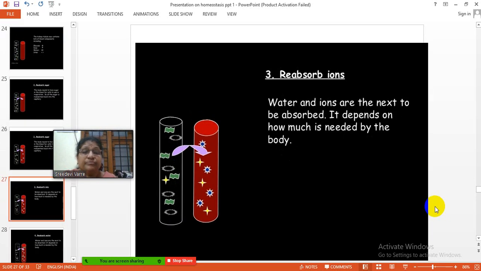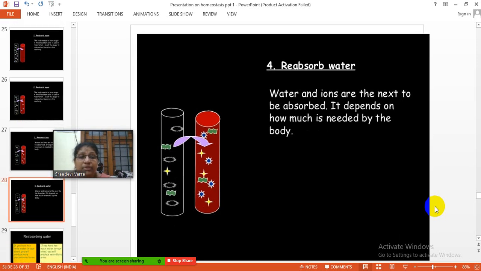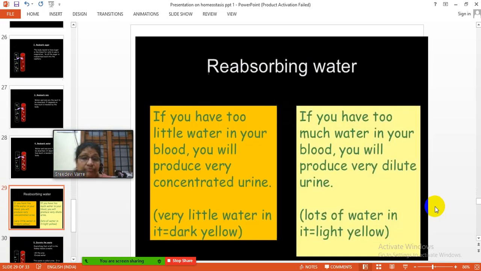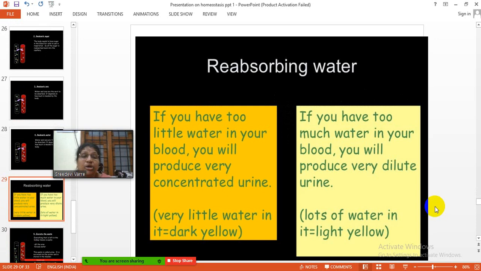Next, reabsorbing ions. Water and ions are the next to be reabsorbed. It depends on how much is needed by the body. Depending upon how much water and how many ions our body cells need, the kidney can reabsorb the water and ions to regulate body functioning. And then, reabsorbing water.